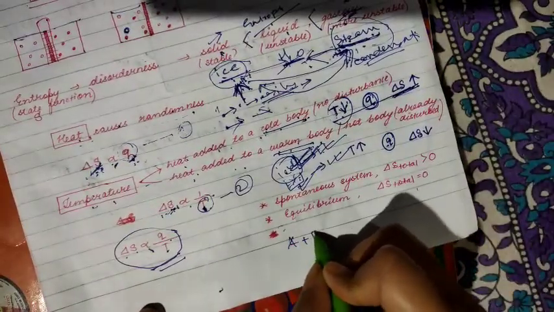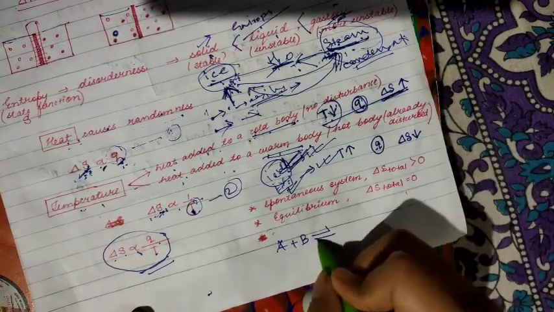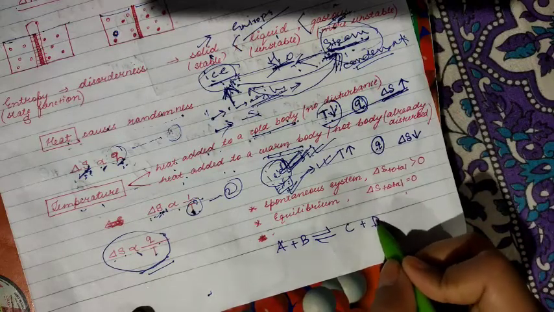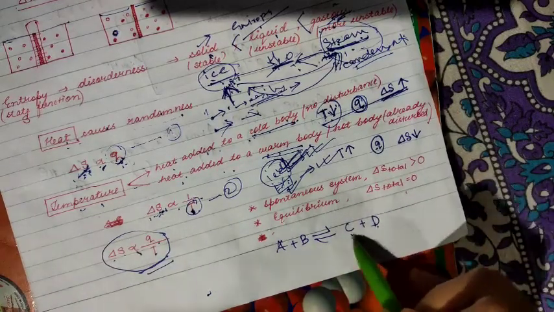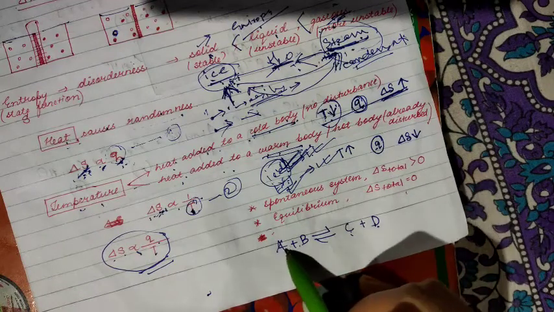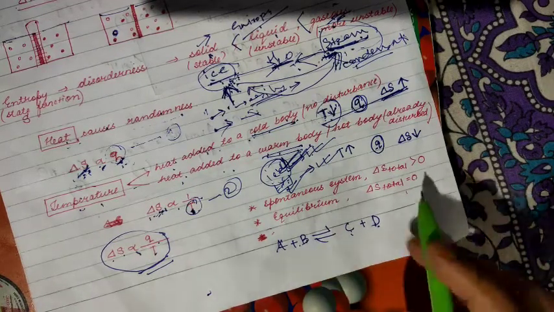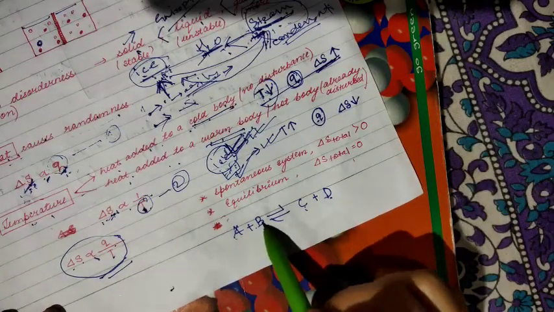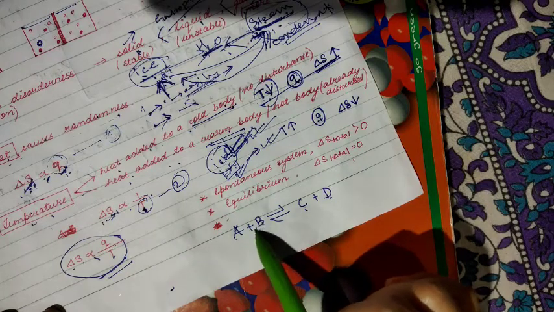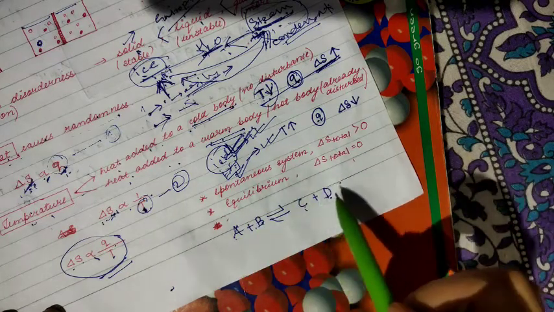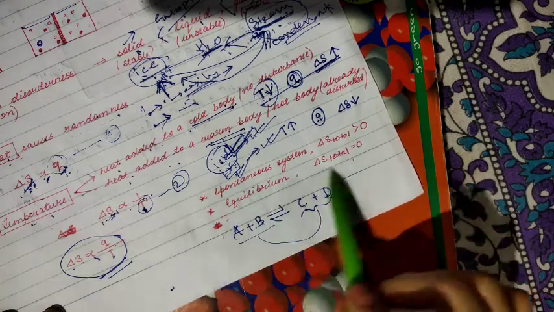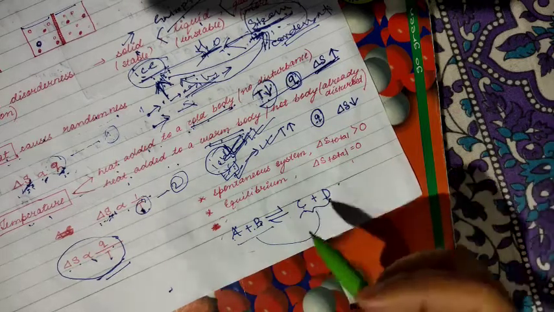Equilibrium means, suppose we take a reaction where A and B react to give us products C and D. Now again, if you reverse the conditions, C and D can react together to give A plus B. After a certain time, the amount of A and B reacting to give C and D becomes equal to the amount of C and D giving A plus B. This is a whole chapter that we are going to study next.